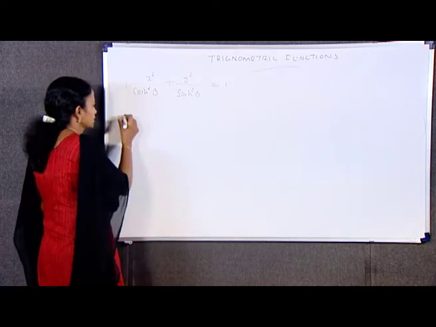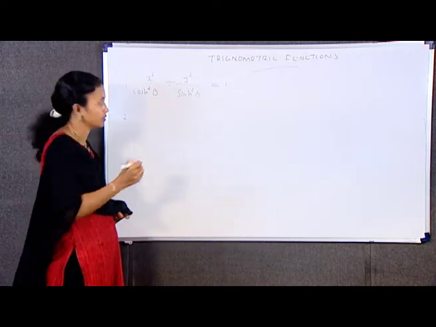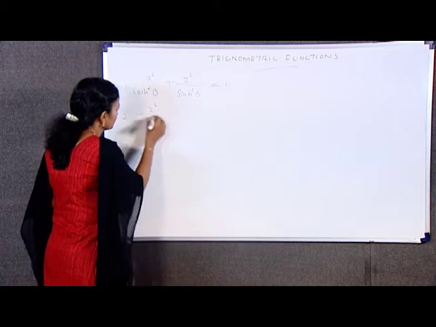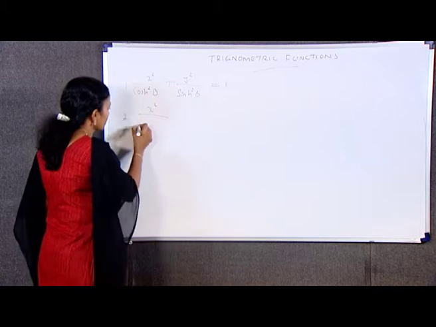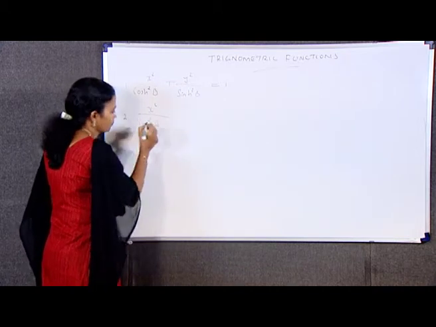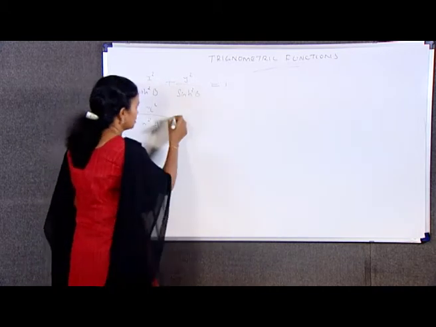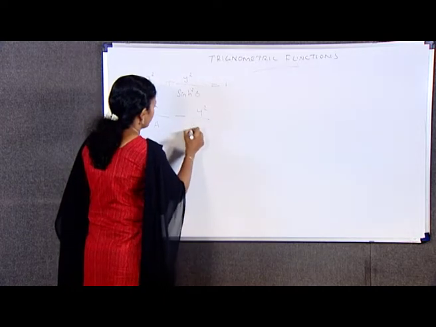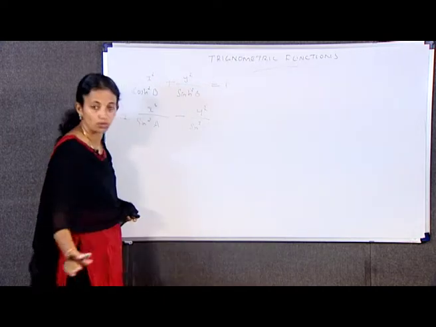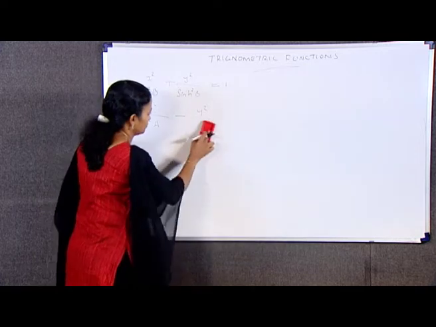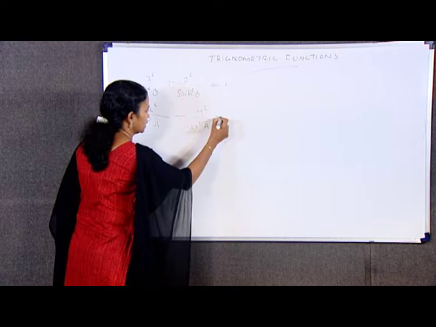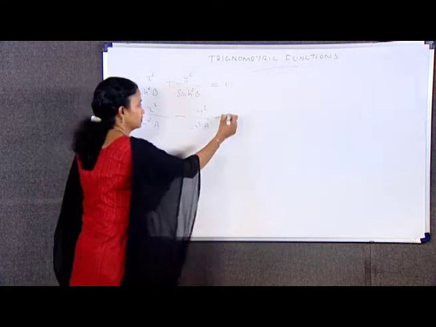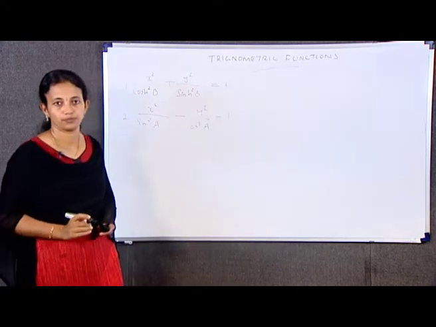This is our first question. Next one, here we have hyperbolic functions, x²/sin²a − y²/cos²a = 1. This we have to prove.